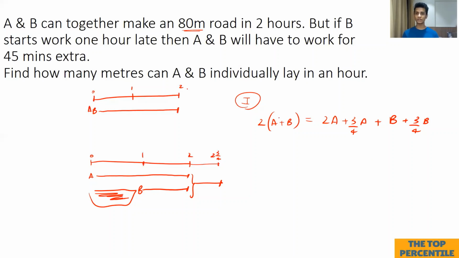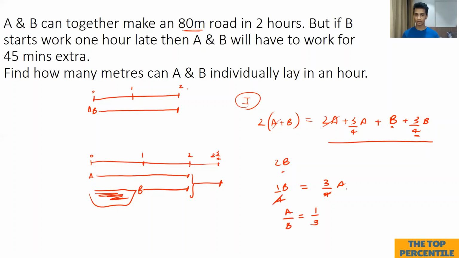Once you solve this equation, 2A and 2A will get cancelled. This will be 2B. Now 2B is equal to this entire thing. When you take this B on the other side, it will become B, and then B minus 3/4 of B will be 1/4 of B. The 1/4 of B should be equal to 3/4 of A, because this 2A and this 2A will get cancelled. Finally, we get that A upon B should essentially be equal to 1/3.